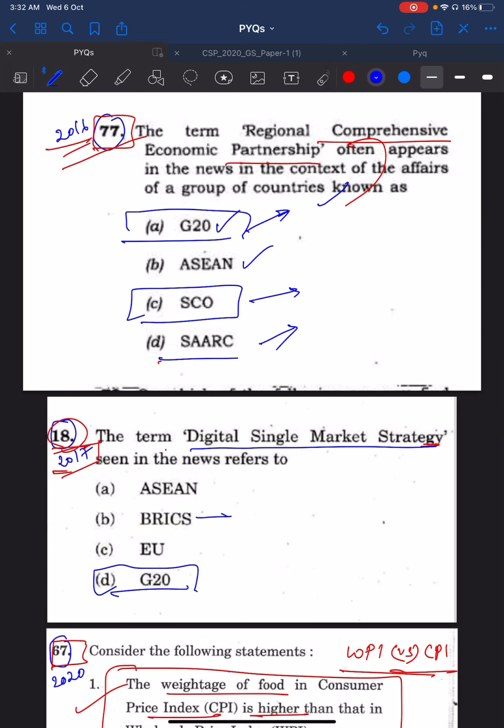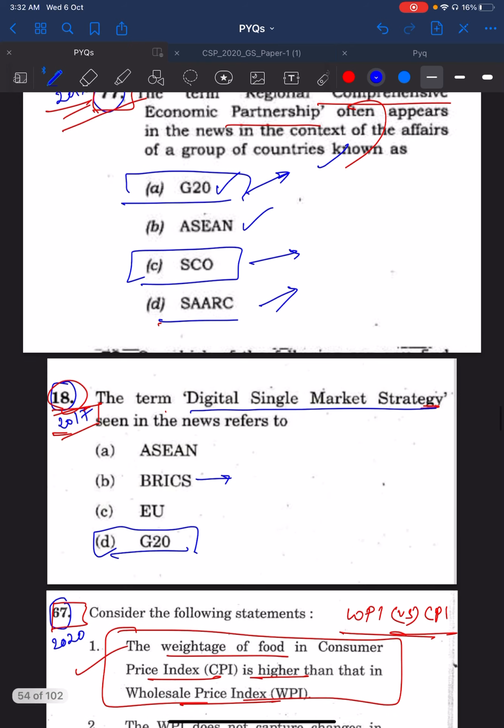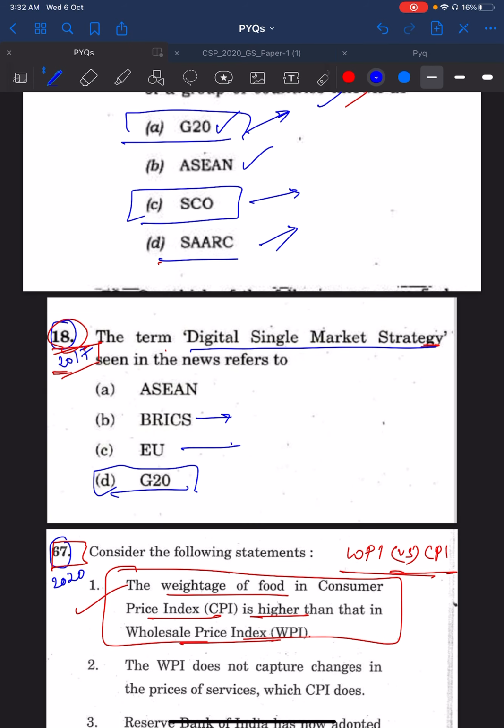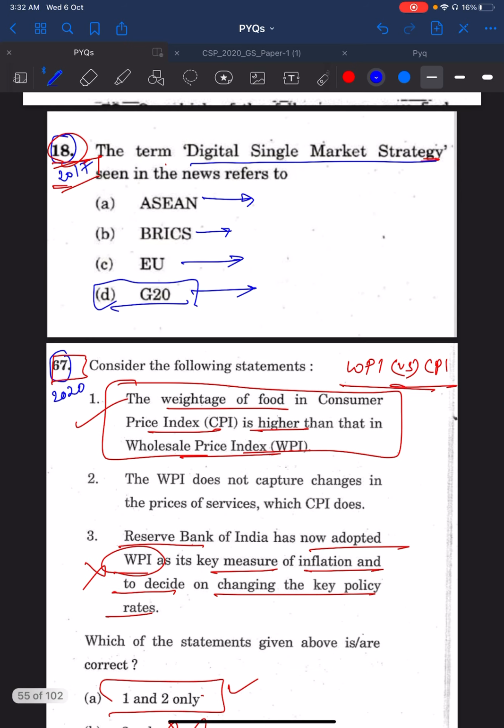Here, a BRICS question can be asked, and it was asked many times. EU question will come. G20 questions will come. ASEAN, definitely questions will come. So every option that is there in these questions should be properly read.